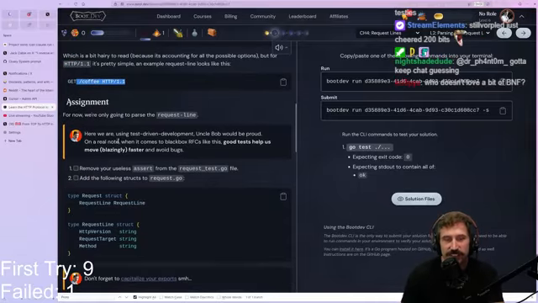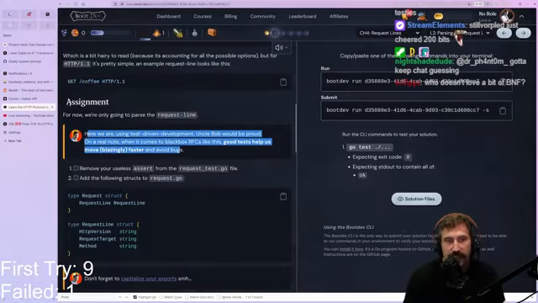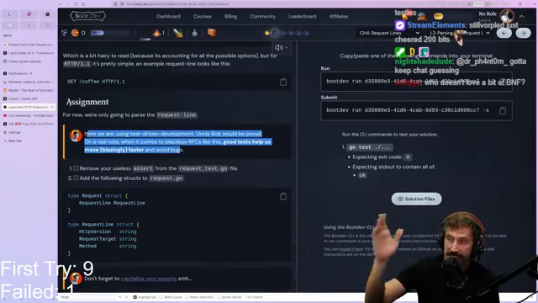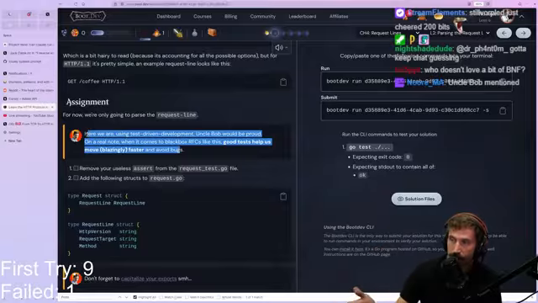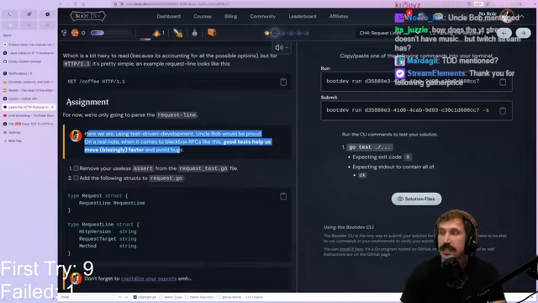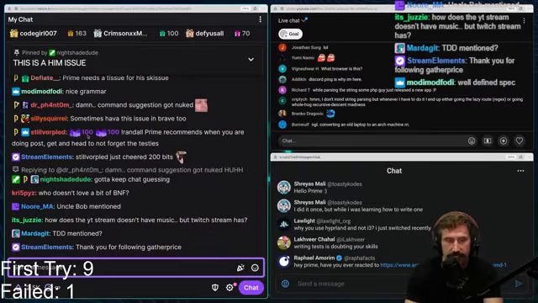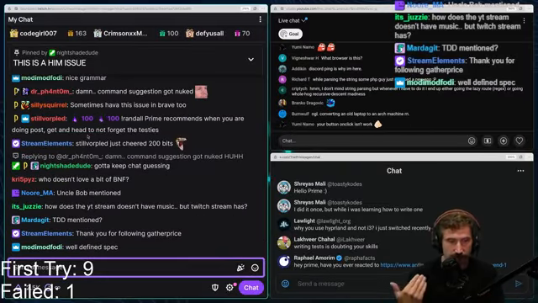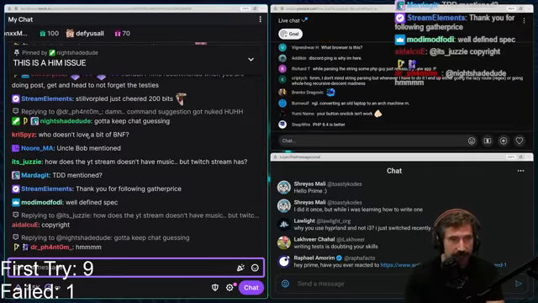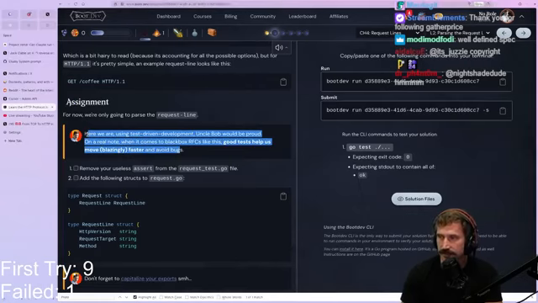So the assignment here, we are using test-driven development. Uncle Bob would be proud. On a real note, when it comes to black box RFCs like this, good tests help us move blazingly faster and avoid bugs. This is where I actually think test-driven development is good, in the sense that there is a singular right answer here, which is the protocol. I read the protocol, I make the test from the protocol, I fulfill the test by implementing it. To me, this is a much easier way to do TDD, and this actually makes sense. This is where things are well defined. It's also a black box, and I like it. It's when it's not a black box that I don't like. I wouldn't do it for something I don't know. This is well defined.